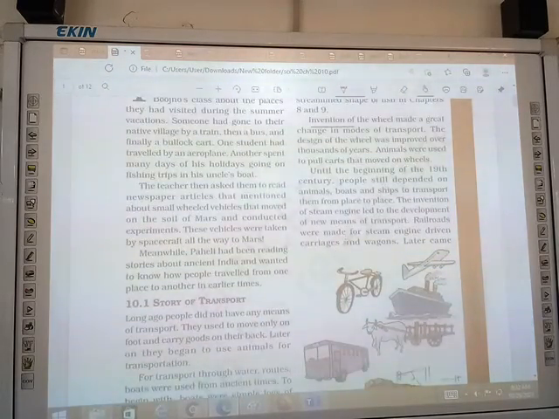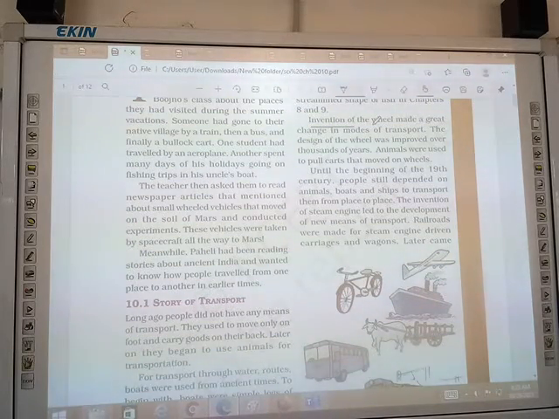So we know that the first wheel was invented. ठीक है, पहले टाइम पे wheel आया था. It made a great change in modes of transport. By using wheel, we make bullock carts. Bullock carts इस टाइम बना लेते थे, ठीक है. And the design of wheel was improved over thousands of years. It was improved from year to year. ठीक है, जैसे आपका नया ईयर आया तो वो इम्प्रूवमेंट होने लगी. Sit properly.